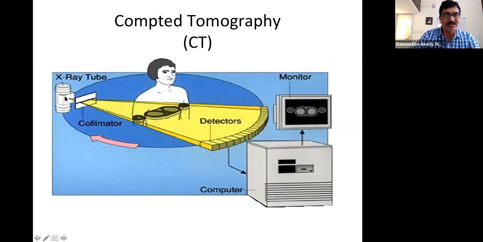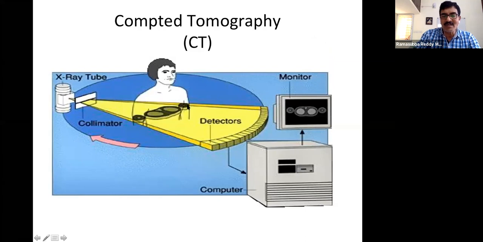See, this is an X-ray tube. A small slit is made, and X-rays come through this slit. So this is the body. If we make a cross-sectional cut of the body here and see from the top, we can see the hand structure, the right side of the chest and left side of the chest, and then the left hand.